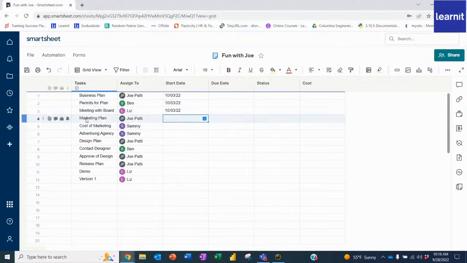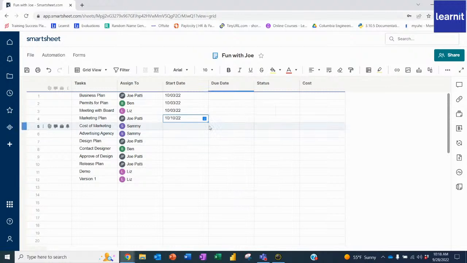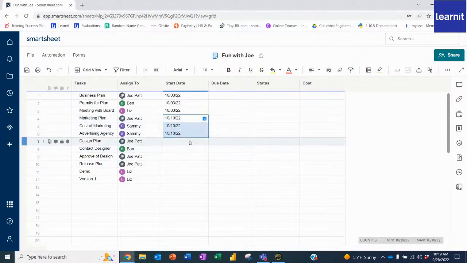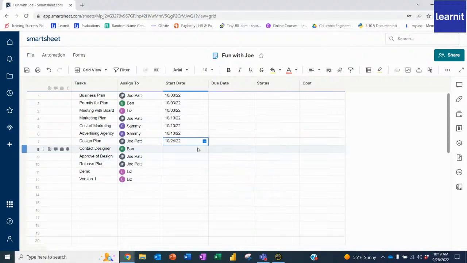As for the start date for the marketing plan, let's say the marketing plan will take place after the business plan, like a week later, so on the 10th. Yeah, I think that's fine. And then for the design plan, we'll say that's going to be 2 weeks later, on the 24th.